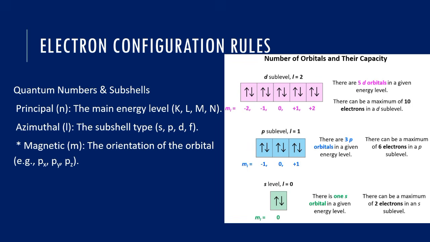Remember, according to the Pauli exclusion principle, an orbital can hold a maximum of 2 electrons with opposite spins. If you have that at the back of your mind, that means the number of electrons in each orbital is 2. Now, we can use that number to know the number of electrons in the s subshell, which is 2, the p subshell, which is 6. Remember, 2 times 3 orbitals. In the d subshell, it is going to be 10 electrons. Hope you get that. Let's take an example with sodium.